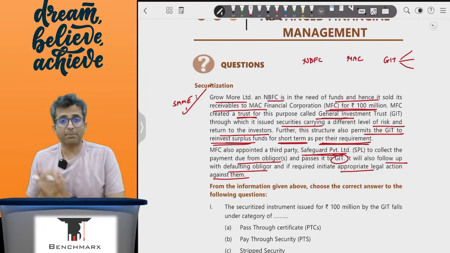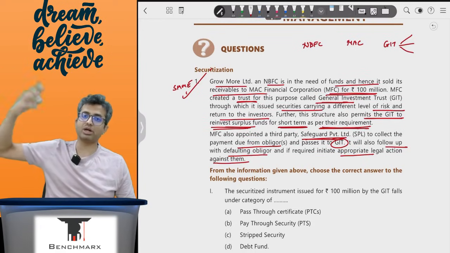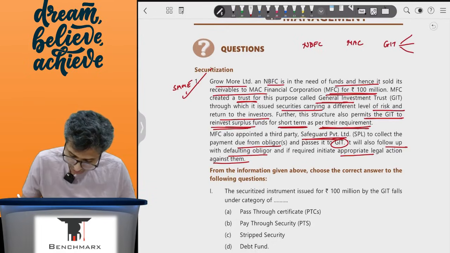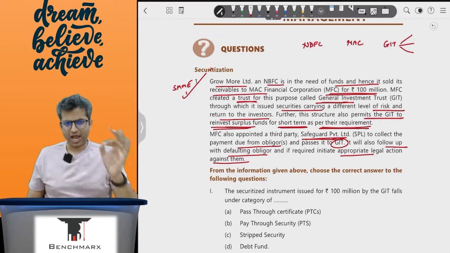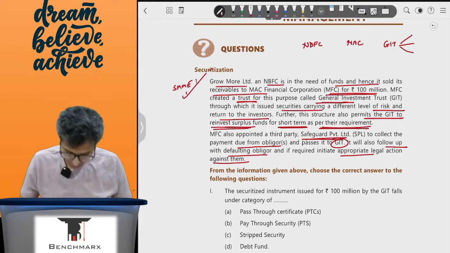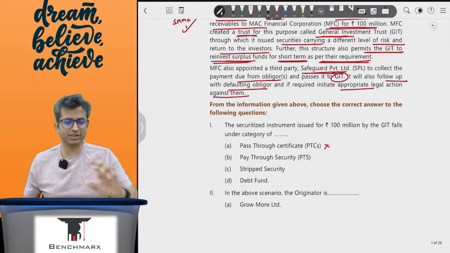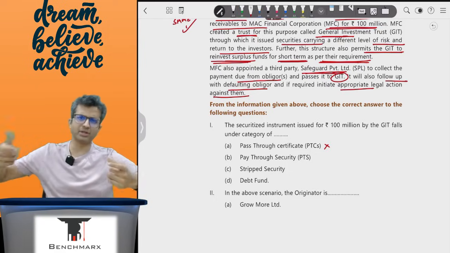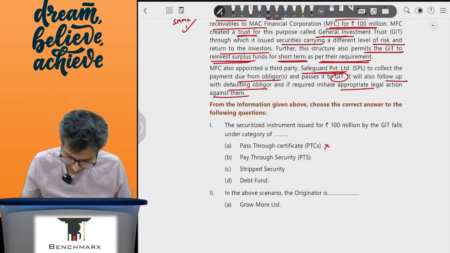Now, in a pass-through certificate, whatever you collect, you have to transfer. This is not the case. Here you are tranching it based on the different levels of risk appetite of the investors, and you can also invest funds. So this is not a pass-through certificate. A strip security is usually paying only interest or only principal, so you're stripping off and paying only a part, which again does not seem to be the case.